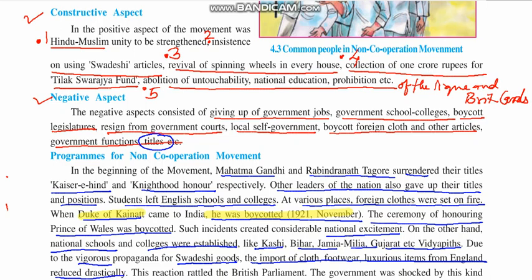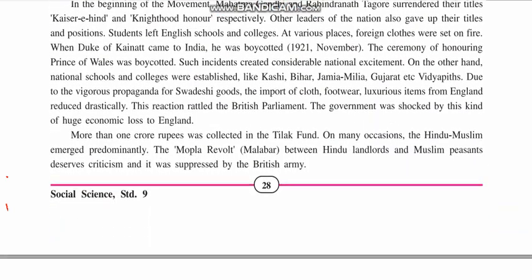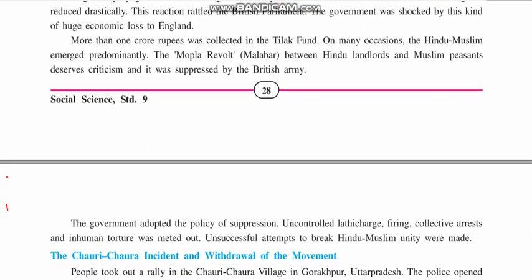That was a very big slap on the face of the Britishers, right? Because basically Britishers were traders and they did not want to suffer in that trade, right? And as the import reduced, it had an impact even in the British Parliament. See, this reaction rattled the British Parliament. The government was shocked by the kind of huge loss that England was making. Huge economic loss means money.